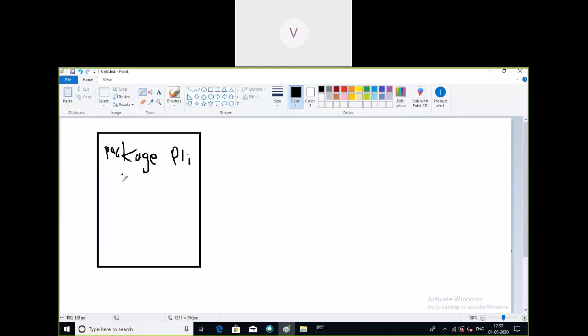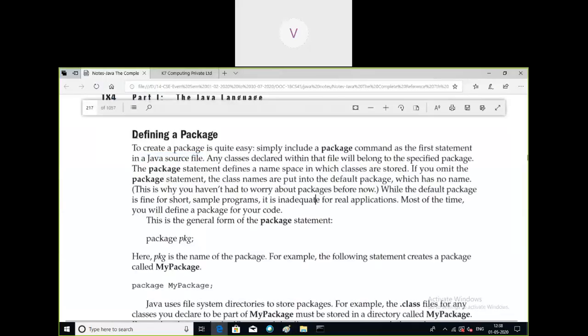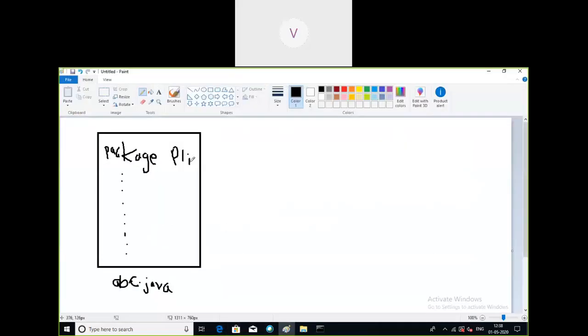Then from this point onwards, you can write any number of classes and code. Now, if the name of the source file is abc.java, I'm just explaining how we are going to define or create the package. So the very first statement must be this one.